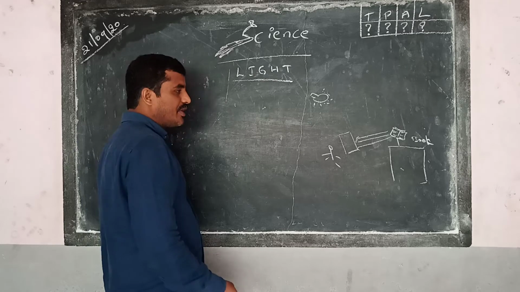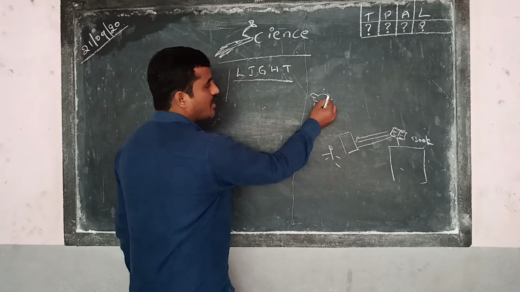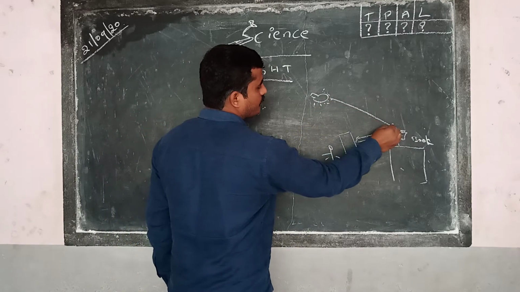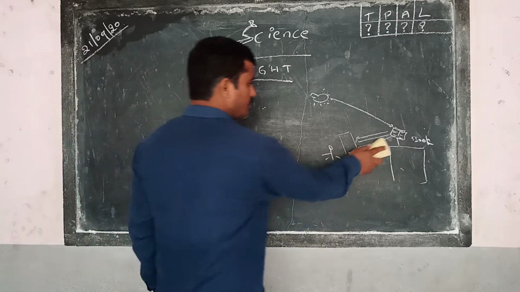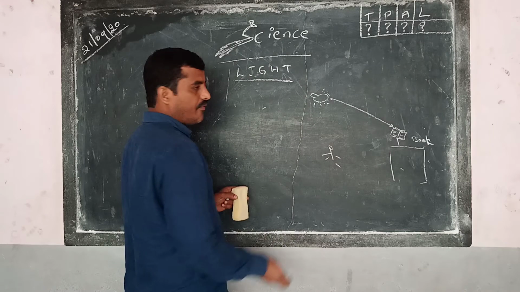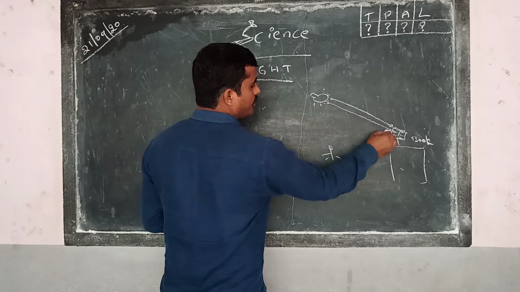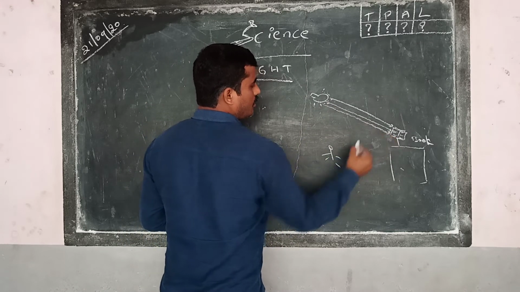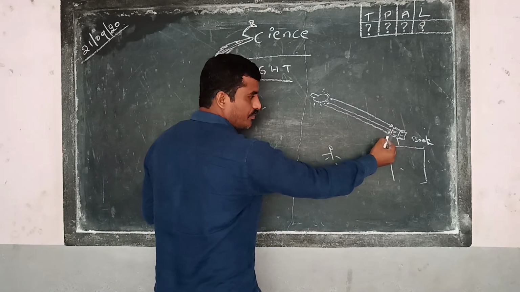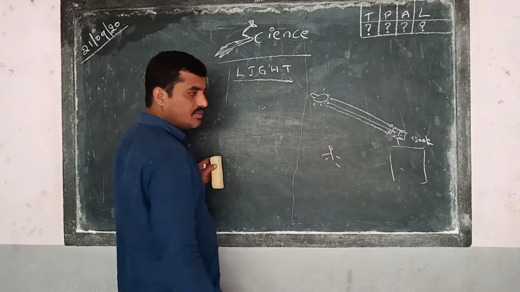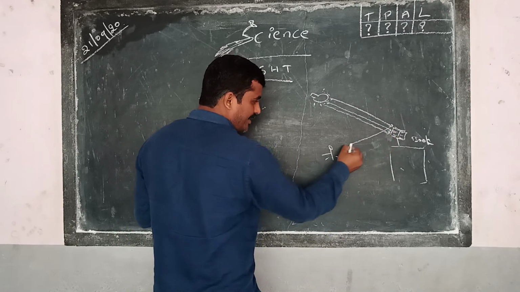What is happening here is that light falls on this object, the book. After the light falls on this book, it bounces back. It hits back.